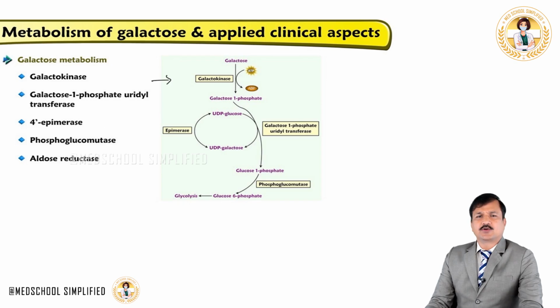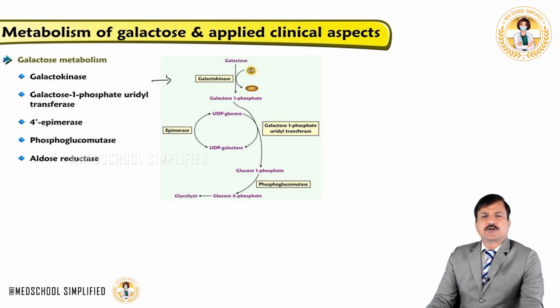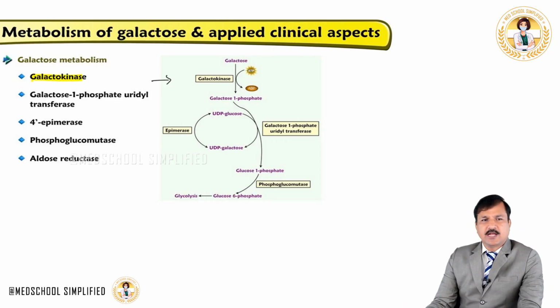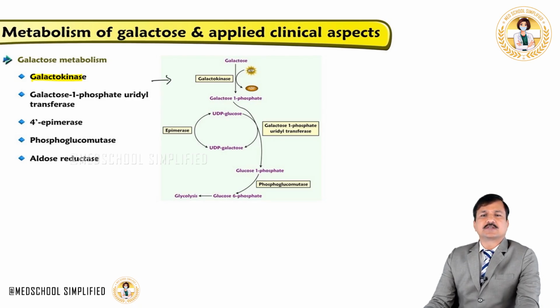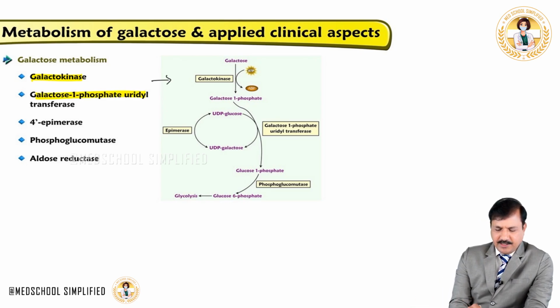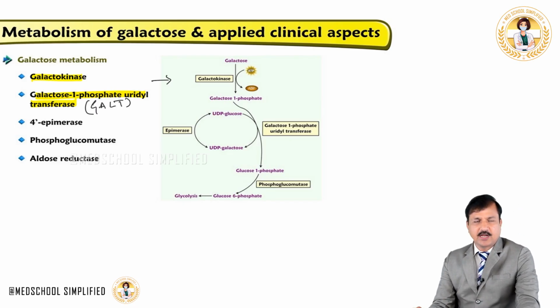Now let's get into galactose metabolism. Galactose is phosphorylated at its first carbon into galactose 1-phosphate by using ATP. ATP is consumed here and released as ADP, and the terminal phosphate of ATP is attached at the first carbon. This reaction is catalyzed by galactokinase enzyme. Now this galactose 1-phosphate undergoes a reaction catalyzed by an enzyme called galactose 1-phosphate uridyltransferase, which we can simply remember as GALT enzyme.